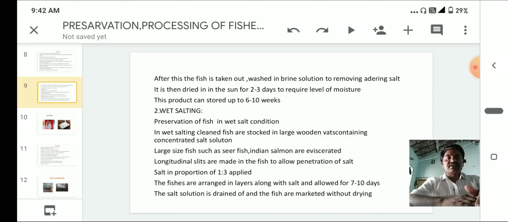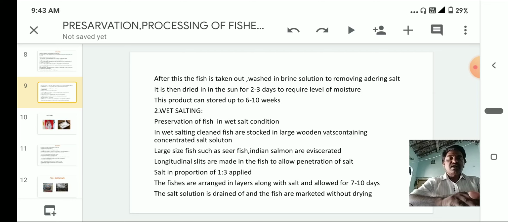Next, wet salting. Preservation of fish in wet salt condition is nothing but wet salting. In wet salting, cleaned fish are stocked in large wooden vats containing concentrated salt solution.